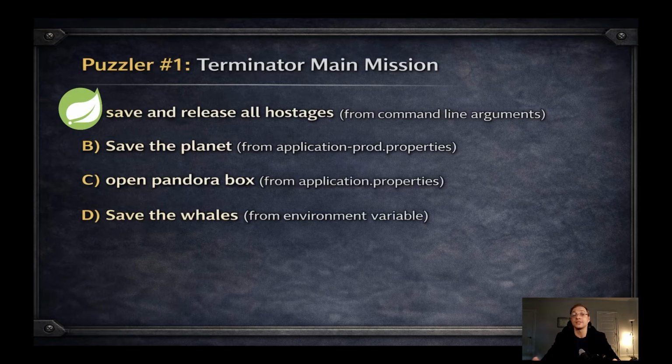So the correct answer should be save and release all hostages, because the command line arguments is most important for Spring. You can ask your ChatGPT and he will point you to the exact place in the documentation where Spring says we are taking a lot of different properties from different places, and the most important one, which will override the others, will come from command line.